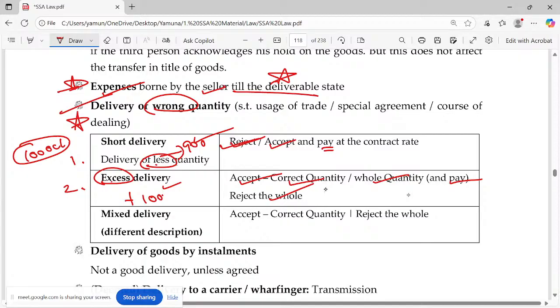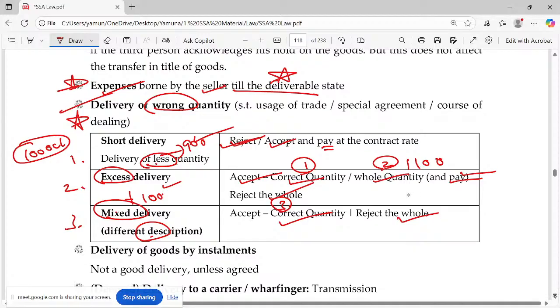So there are three options. You accept the correct quantity, or you accept the whole quantity. Whole quantity means 1100 chairs, and you pay for all 1100. No, you told me to take them, I will pay only for 1000, I can't take 100 for free. Okay, how can a contract exist without consideration? And third, you reject the whole. The third case is mixed delivery, which means different descriptions are there and it's mixed. You accept the correct quantity or you reject the whole, so two options are there.